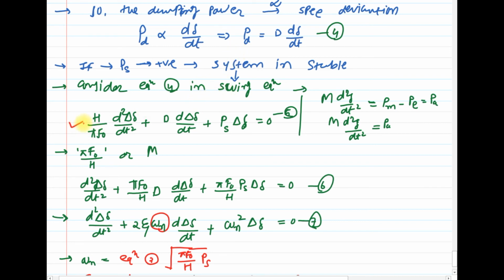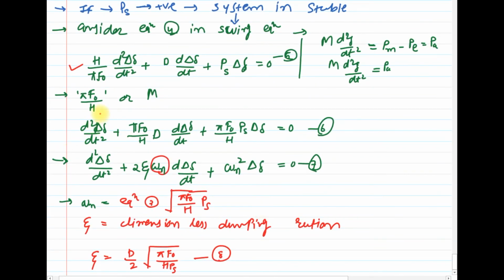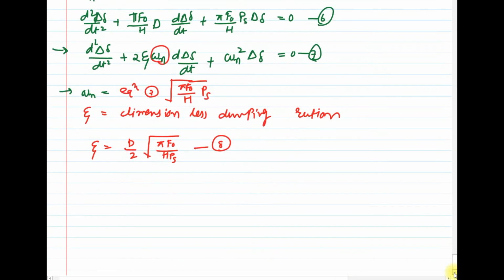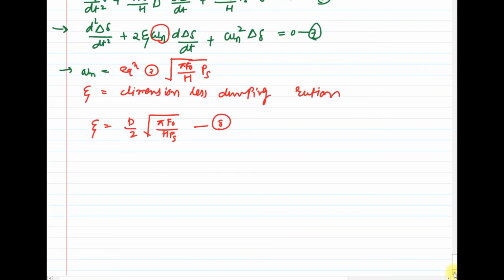We will get this equation number 5. Clear? Just divide equation number 5 by M. We will get equation number 6, and from the standard second order differential equation you can get the dimensionless damping ratio, which is zeta. Clear? I hope you are clear up to equation number 8.